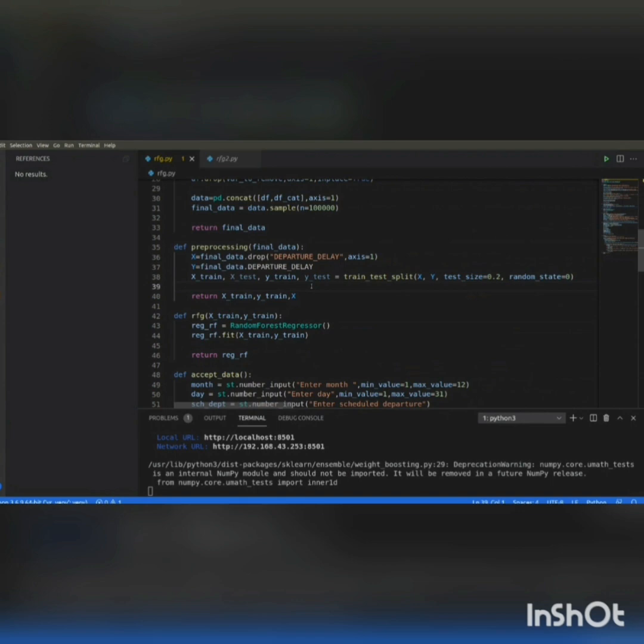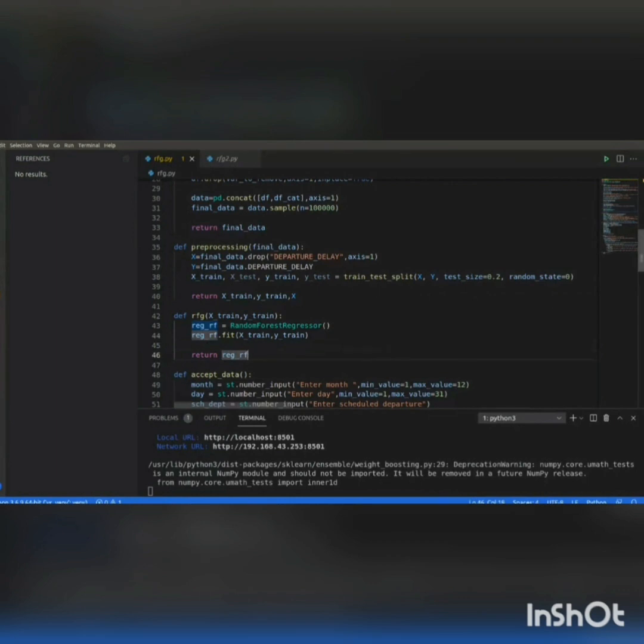Since the test size is 0.2, the training and testing is done on 80% and 20% of data respectively. Thus, we get 4 return sequences by this method. We will only return X train and Y train and the input dataset X to the main function. Thus, X train and Y train will pass to the random forest regressor function, that is RFG.